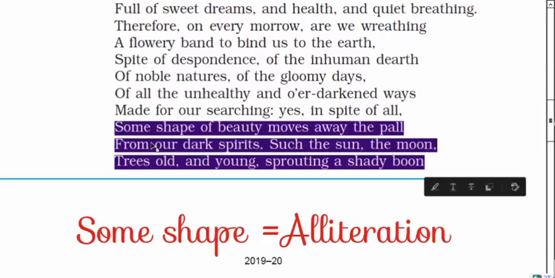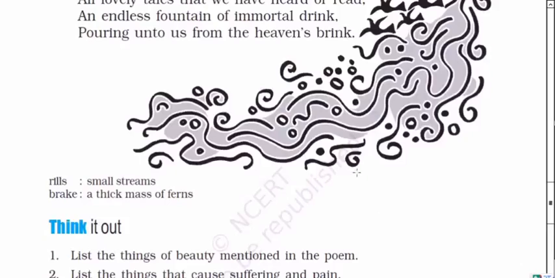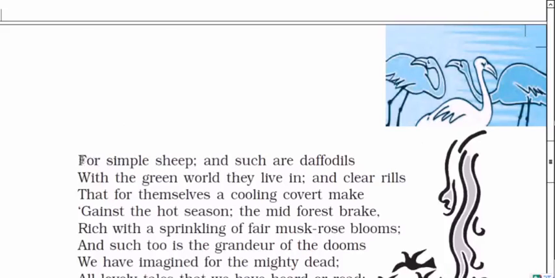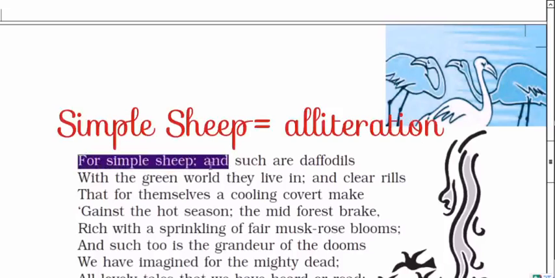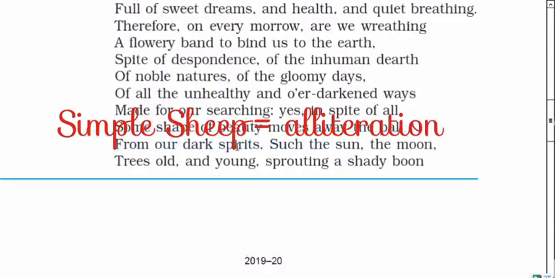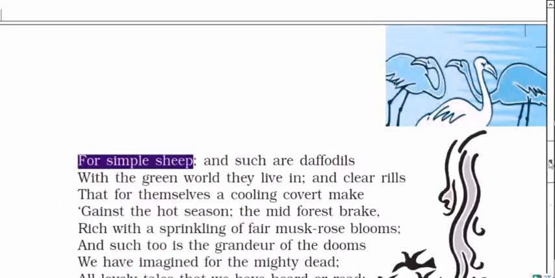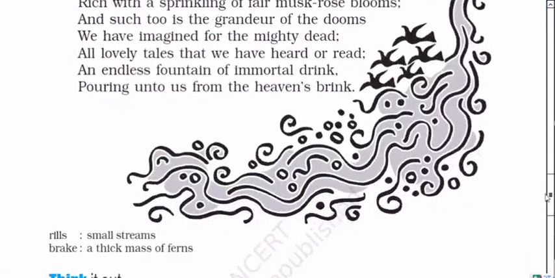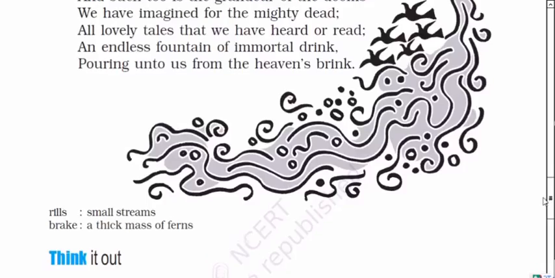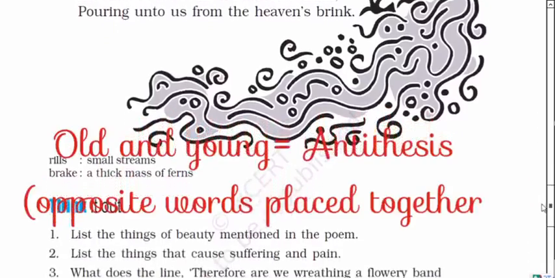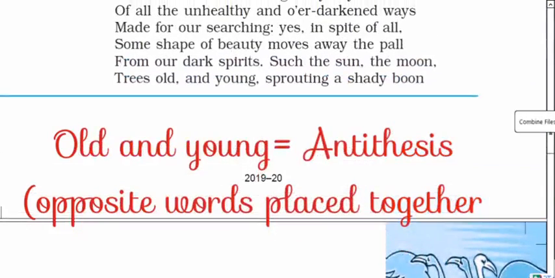Here the poet is using personification, you can say, and in the above sentence the poet is using a metaphor, imagination in wreathing a flowery band. Then in this bond, such are daffodils, with the green worlds they live in. They are flowers, but they behave just like human beings, the personification, you can say, and they are living in the green world, the green forest.